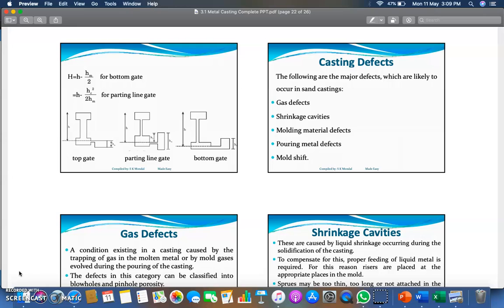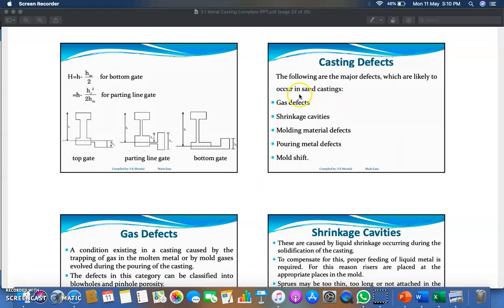Now we came to the last session, which is casting defects, which is also a majorly asked topic in various competitive as well as university exams. Let's see what are those casting defects. Casting defects are the imperfections. If you are not maintaining the proper quality and design principles, then definitely there will be some kinds of quality defects. Now, what are those casting defects?